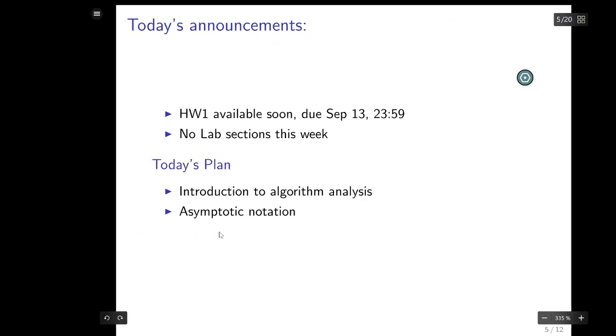Okay, so typically this would be the first slide of the class. Typically there'll be announcements. Homework 1 is going to be available soon, by this Friday for sure. It will be due a week from then, September 13th. There are no lab sections this week. Labs will start next week. So some announcements like that. And then the plan for the day. And the plan for the day today is to introduce algorithm analysis and introduce a little asymptotic notation.